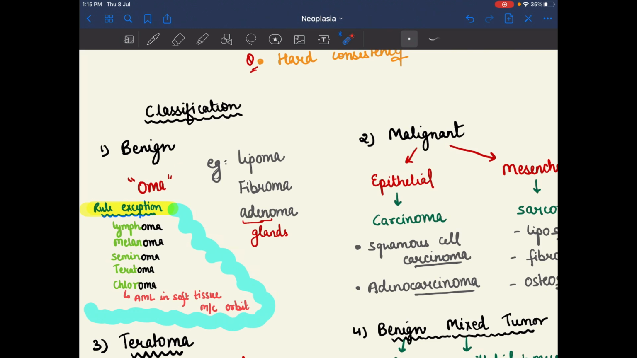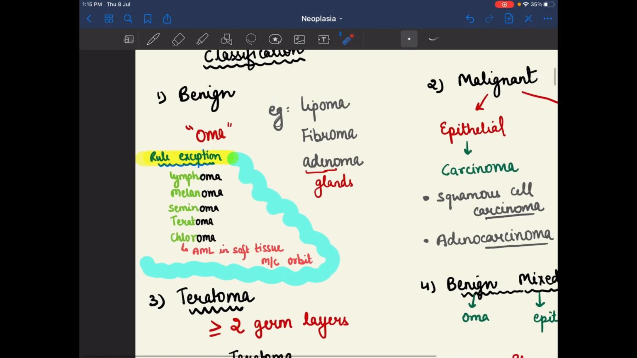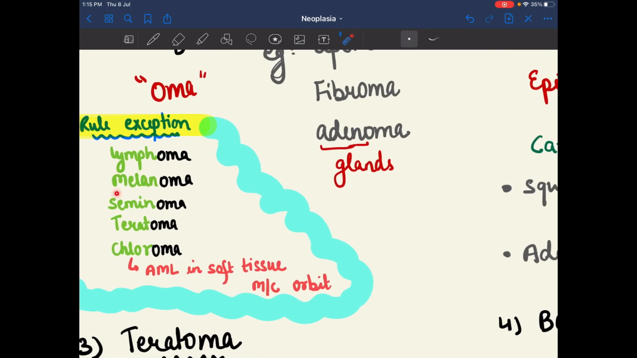Examples of benign tumors were the lipoma, fibroma, adenoma. Adenoma means the glands, so gland tumor, fat tumor, or fibroma means fiber tumor. These were the examples of the benign tumor. As I said, the suffix used in benign tumor is oma, but there are some exceptions in which the suffix is oma but they are not benign tumors. Examples were lymphoma, melanoma, seminoma, teratoma, and chloroma.